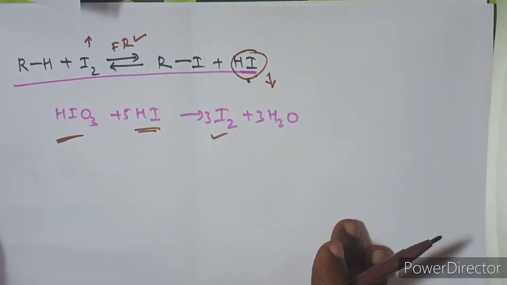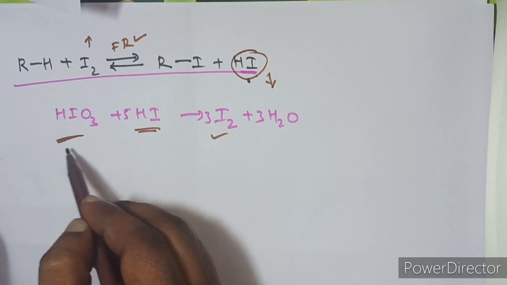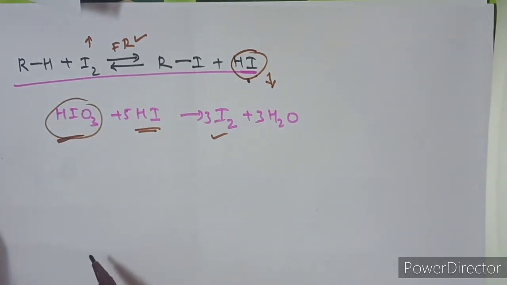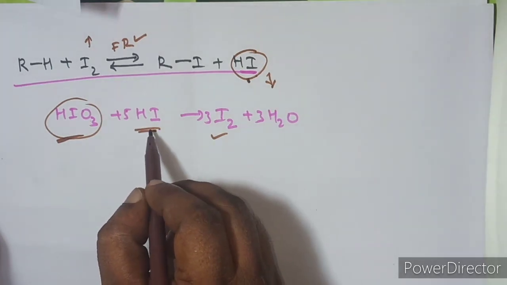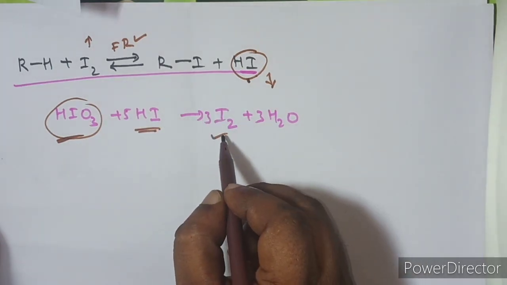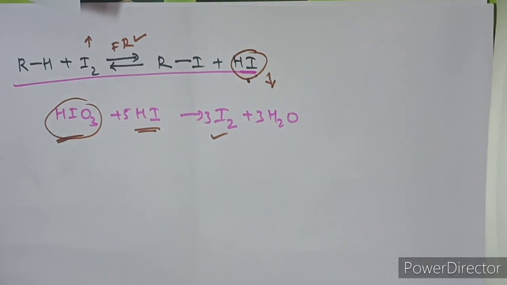So like this, the oxidizing agents like iodic acid, nitric acid, or mercuric oxide will react with this hydrogen iodide to increase iodine concentration. So that the forward reaction will be favored. So that is the reason why the iodination must be carried out in the presence of the oxidizing agents. Hope it is clear, right?